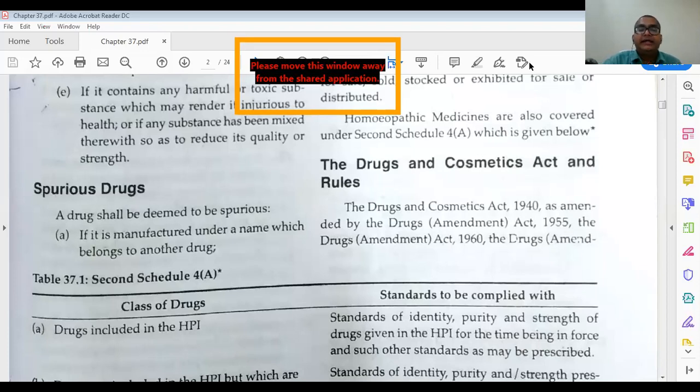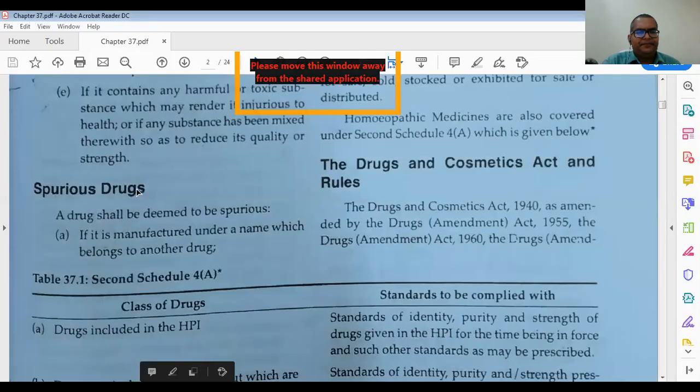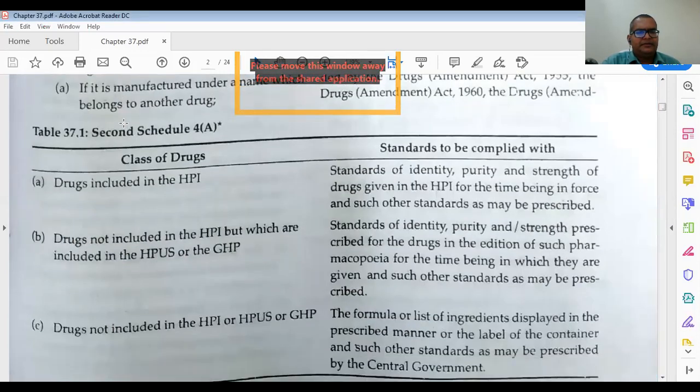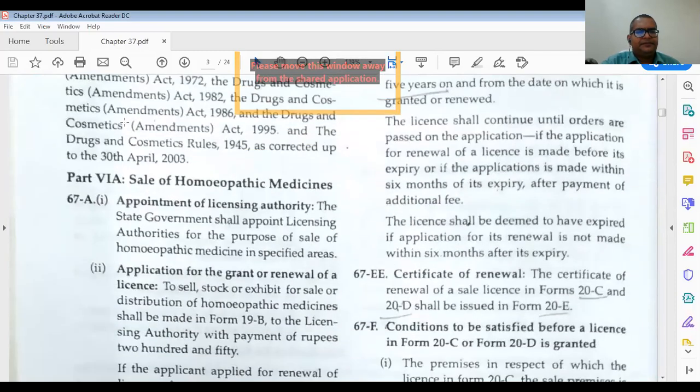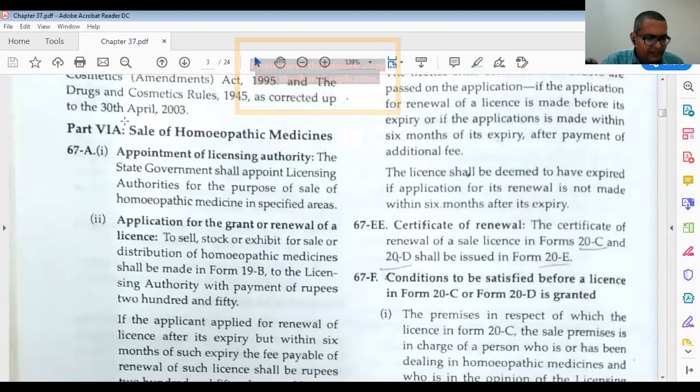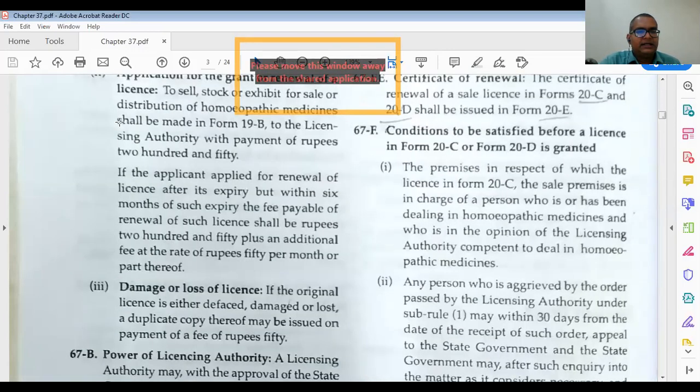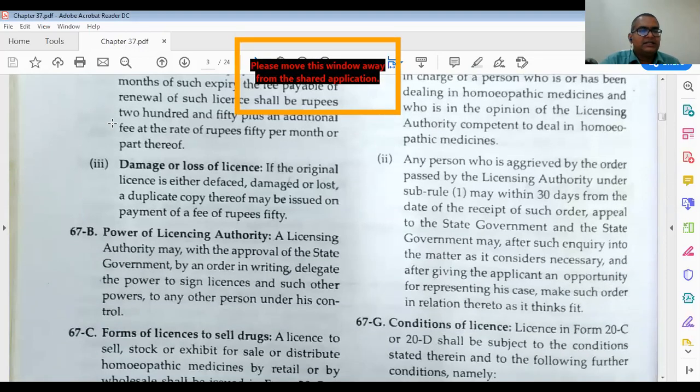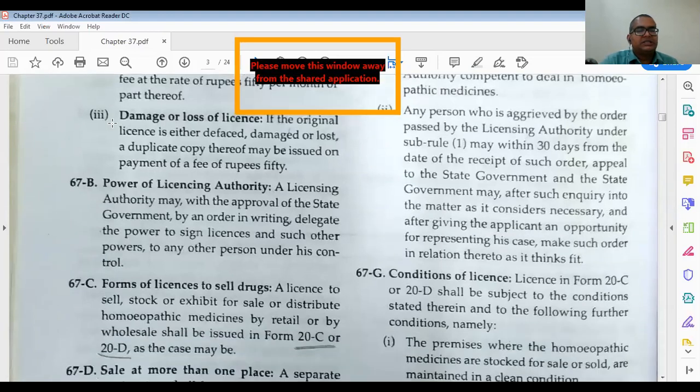Part 6A is important. In part 6A, we have the sale of homeopathic medicines. So 67A, appointment of licensing authority is there. Then damage or loss of license is there. Then 67B, power of licensing authority. Then 67C,